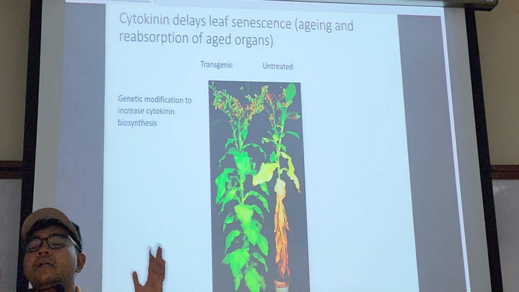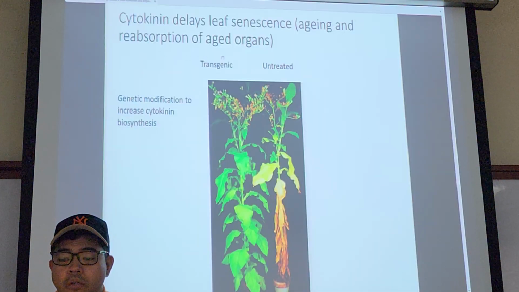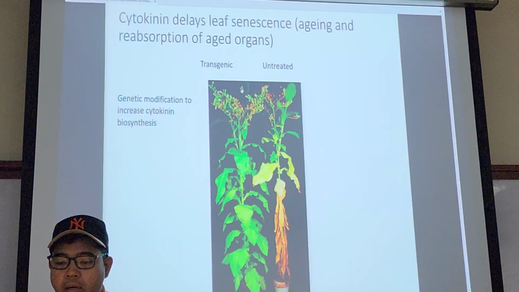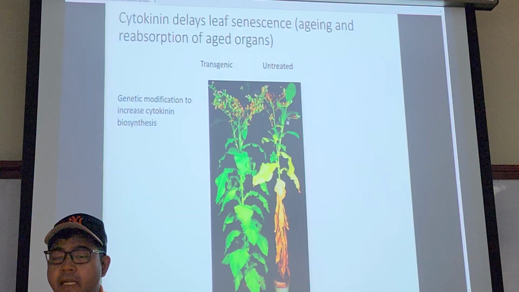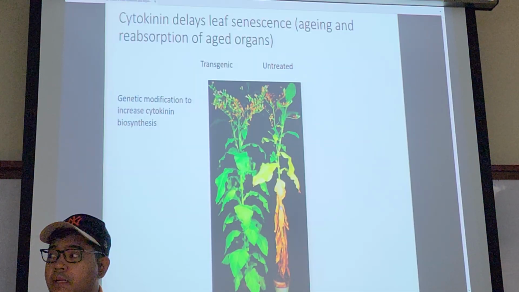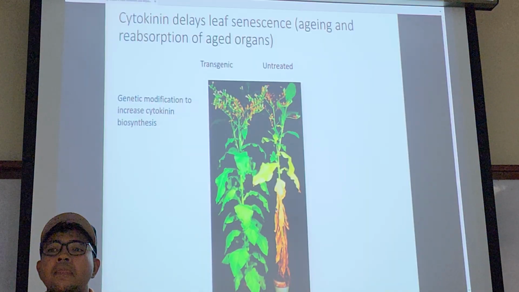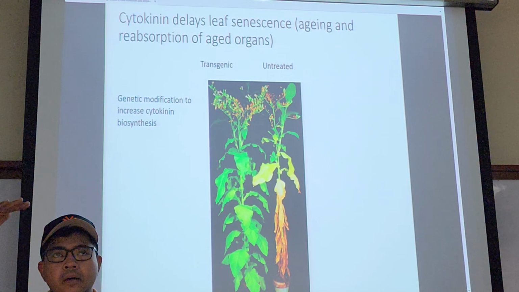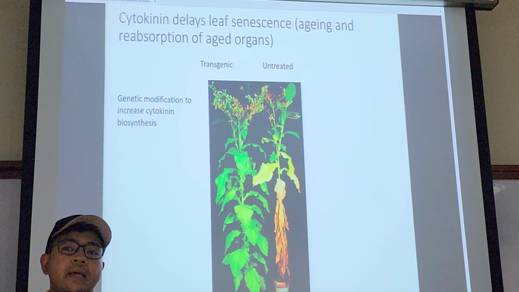Okay, it also delays leaf senescence, aging and reabsorption of each plant. So on the right here, this is the regular plant. The moment it's bolting, you will see that the lower leaf, like in the rosette form, the moment it has bolted, the lower ranks of the leaf will start to die off. It starts to yellowing and browning.